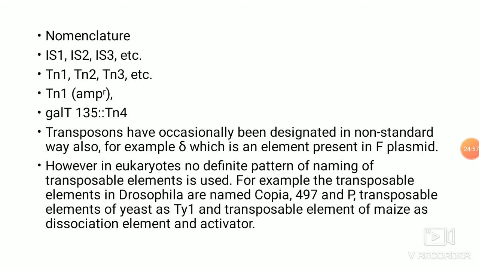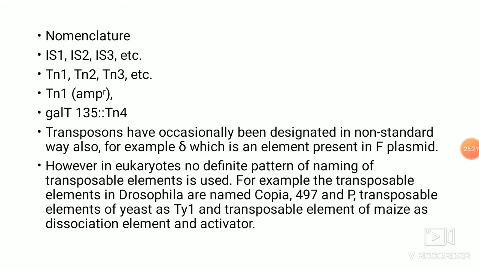These transposable elements were identified by inactivation of certain operons, like Tn4, which is associated with the gal operon, so you can write it as gal operon T135, and that is Tn4, the chromosomal region where it is inserted and which transposon is inserted.